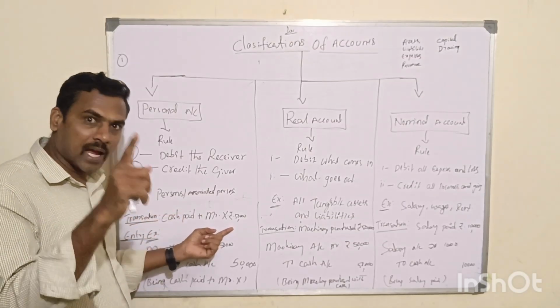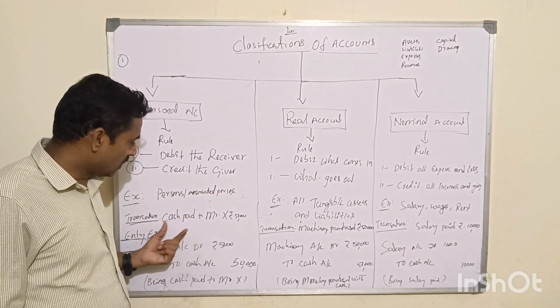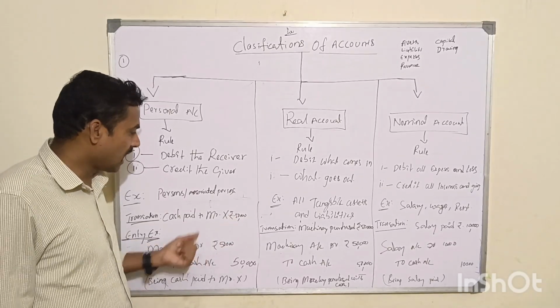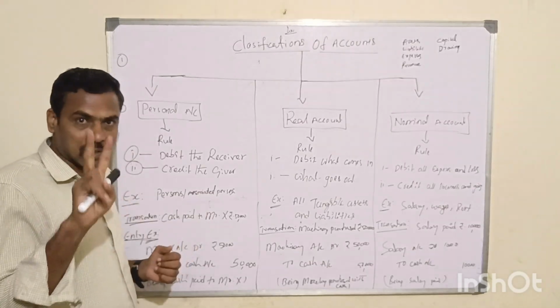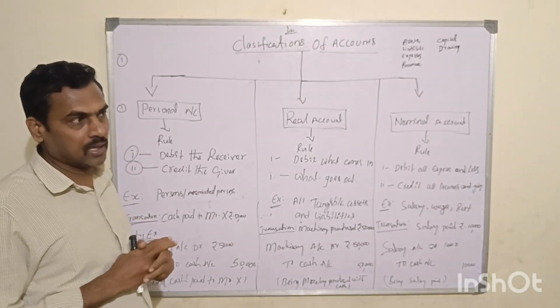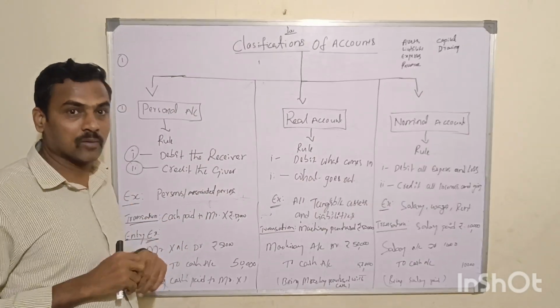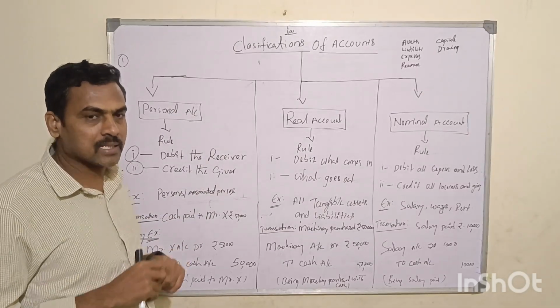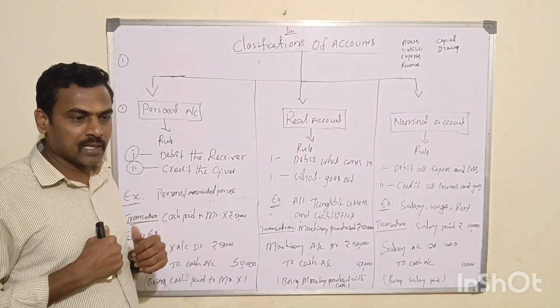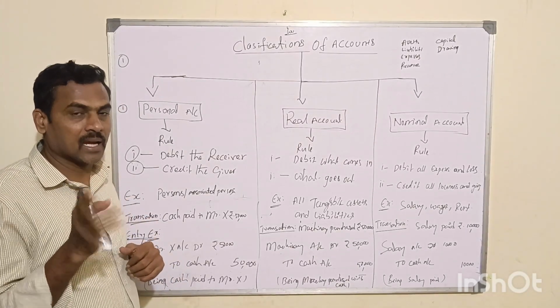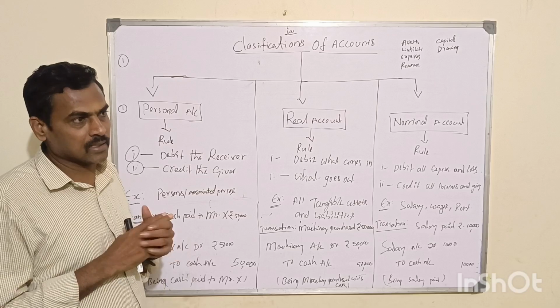Now, as per accounting, you need to analyze and identify the two aspects. Friends, in every business transaction there will be two aspects. What are the two aspects? One is a receiving aspect, one is a giving aspect, and vice versa.